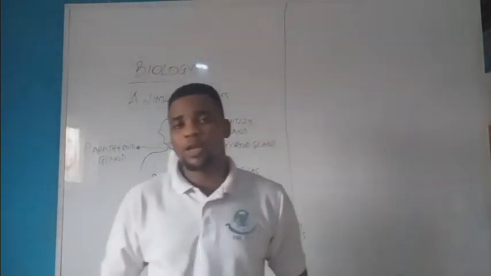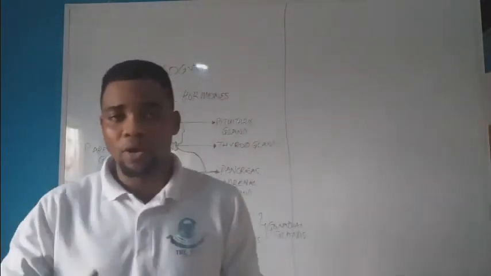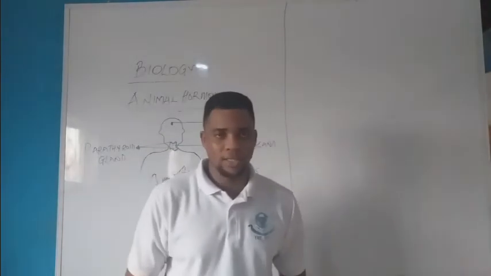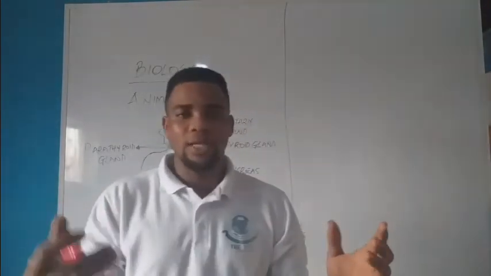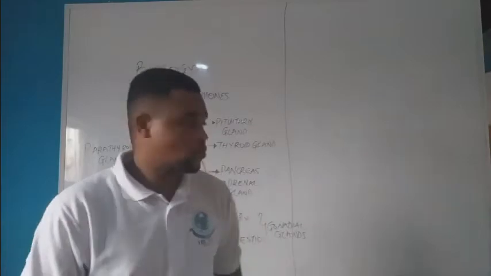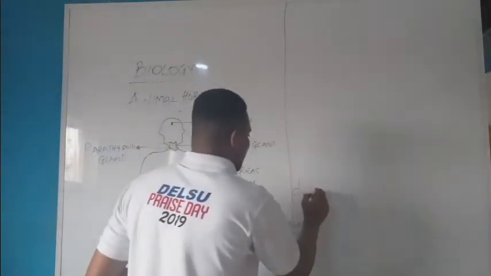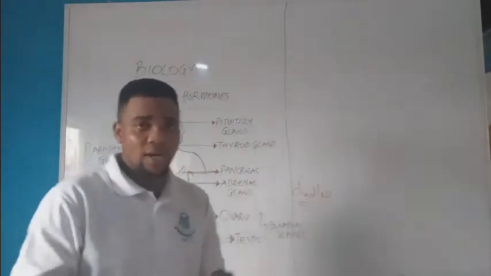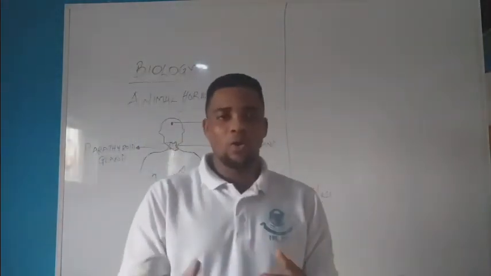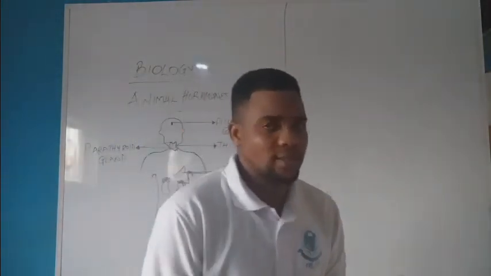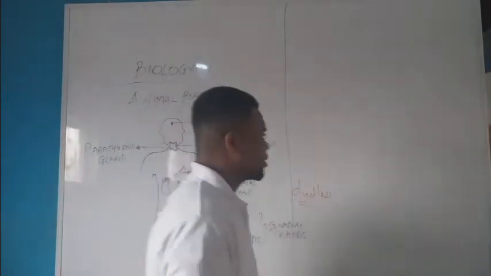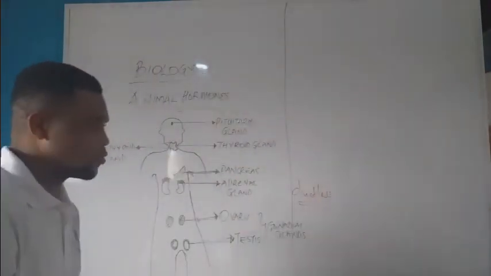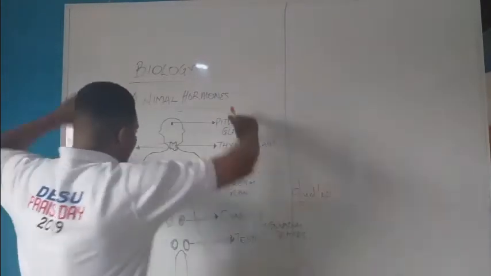Now, hormone can also be said to be an endocrine gland. Yes, endocrine glands are said to be what? Ductless glands. What are ductless glands? Glands without duct are called ductless glands. So endocrine glands are called what? Ductless glands. Now, under endocrine gland, there are lists of endocrine glands found within the body.